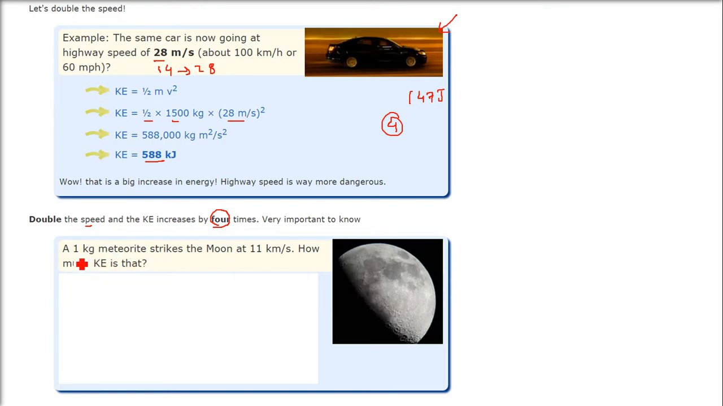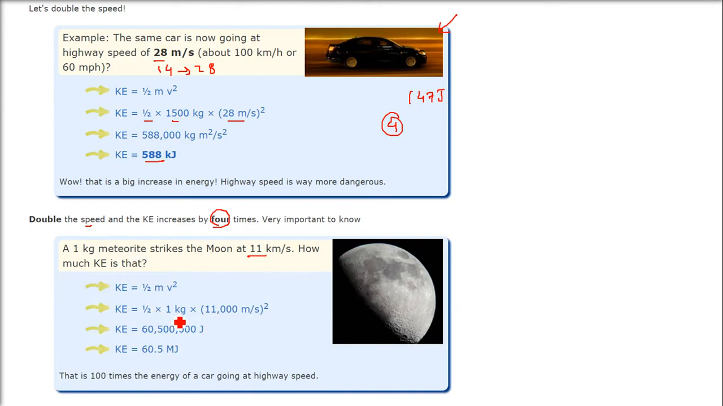We'll take one more example. A 1 kg meteorite strikes the moon at 11 km per second. How much kinetic energy is that? So we have half into m into v square, mass is 1 kg. Now here we have to see that this is 11 km per second. It's not an SI unit.